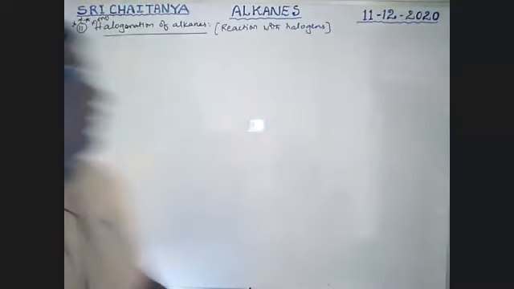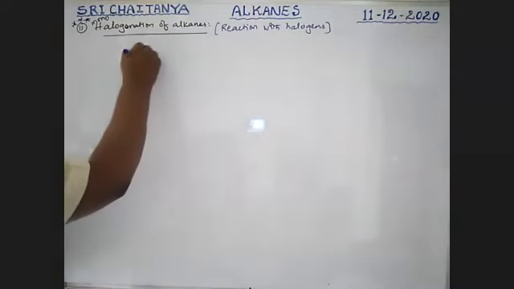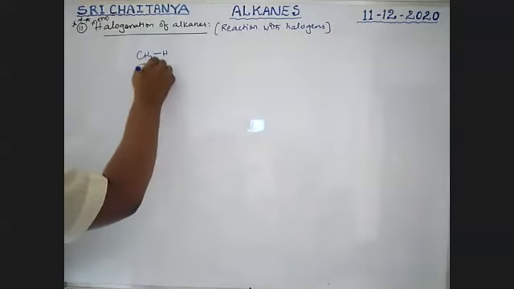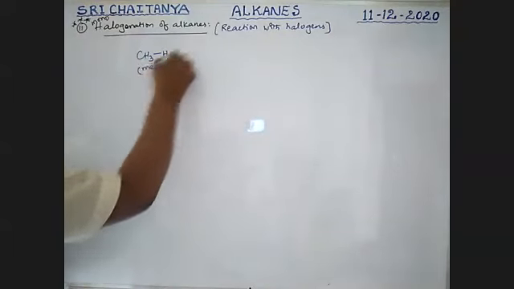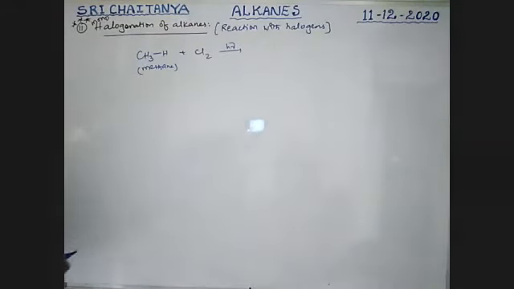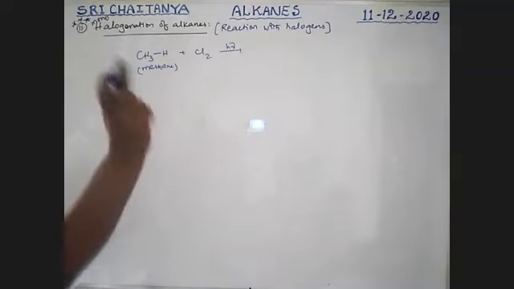For example, I am taking methane, boys, CH4. When it reacts with chlorine in the presence of sunlight, it is a photochemical reaction, boys.